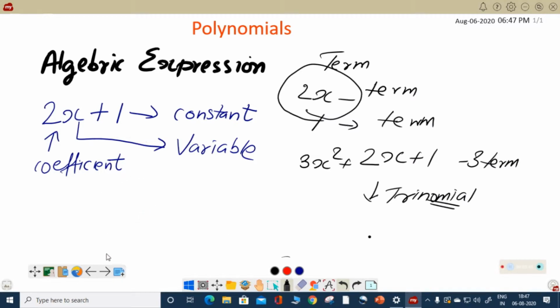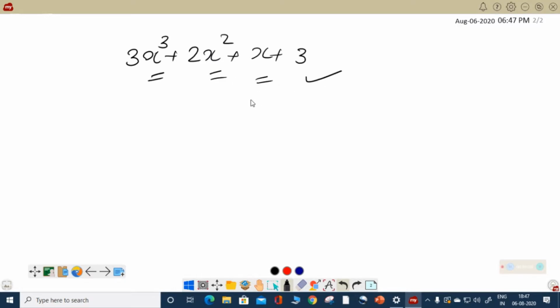Sometimes the expression can be like this: 3x cube plus 2x square plus x plus 3. It can be a polynomial like this, and all are having a variable here, x, and here is a constant, no variable. These things which are written as index are named as the power of the polynomial, and the maximum power over here is 3, here it is 2, here it is 1, and here it is a constant. So power of a polynomial is related to it.